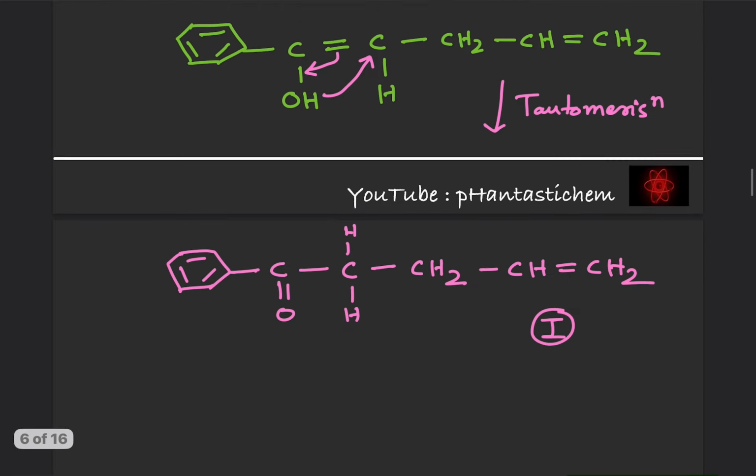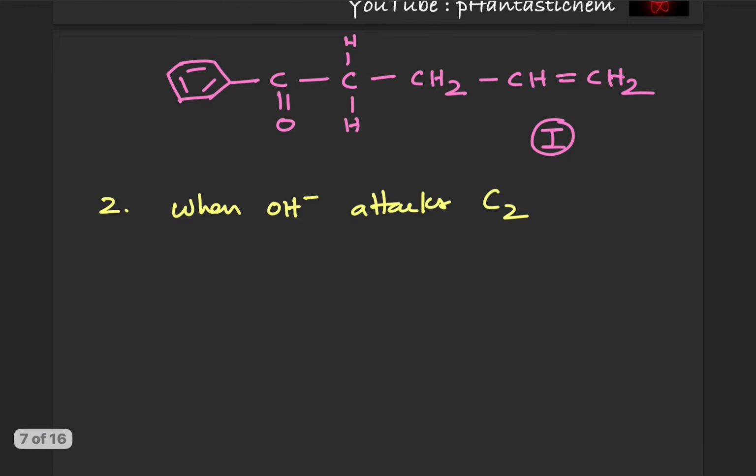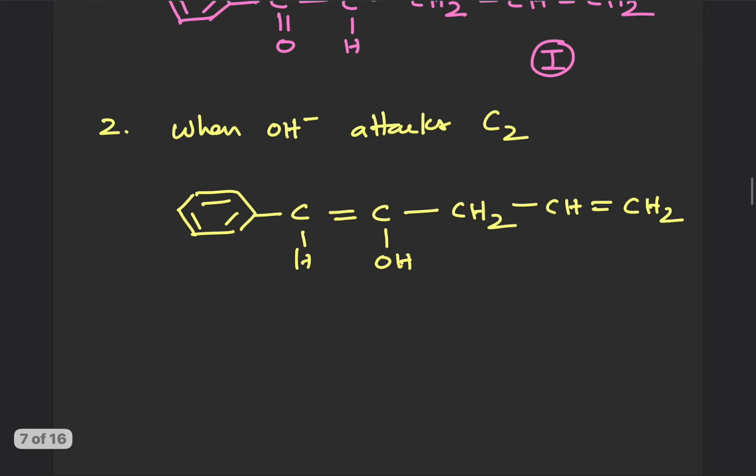So when OH- attacks C2, we will get the benzene ring, CH double bond C-OH, CH2, CH double bond CH2. Now again this is an enol. Can you see, C double bond C, and OH is attached to a doubly bonded carbon, right?